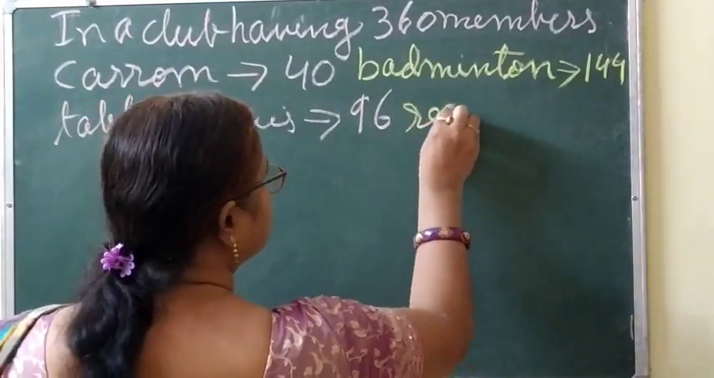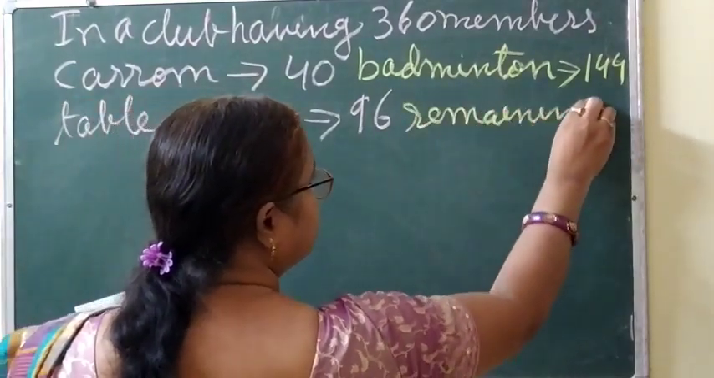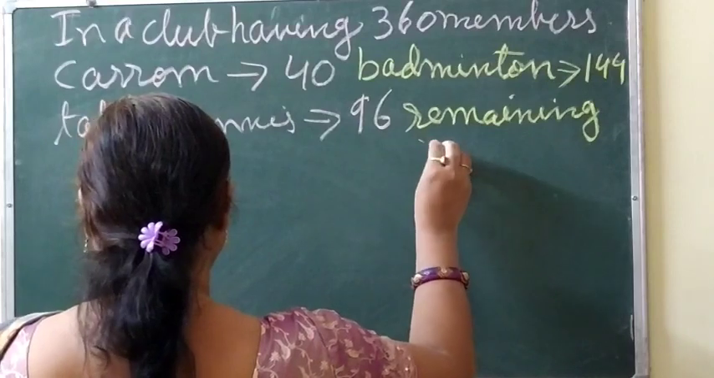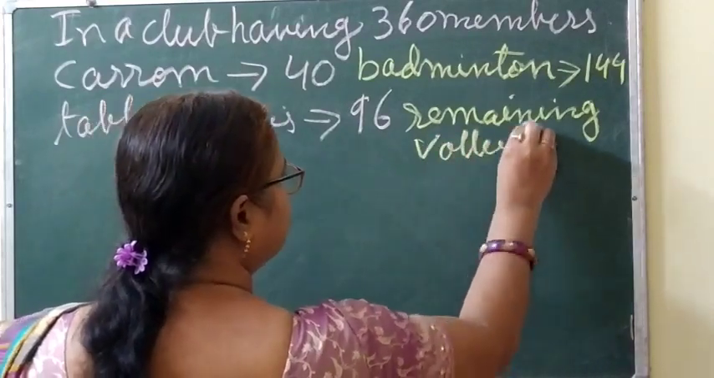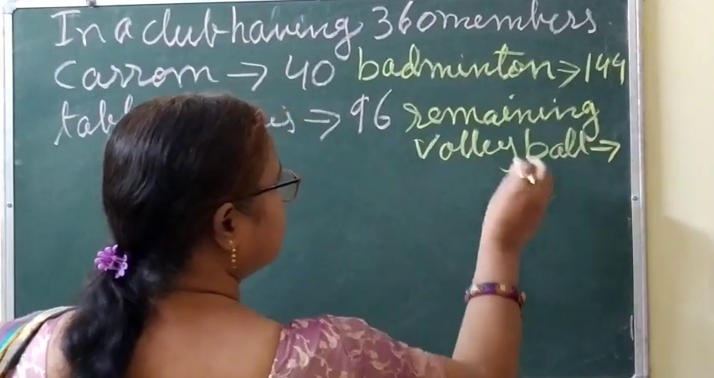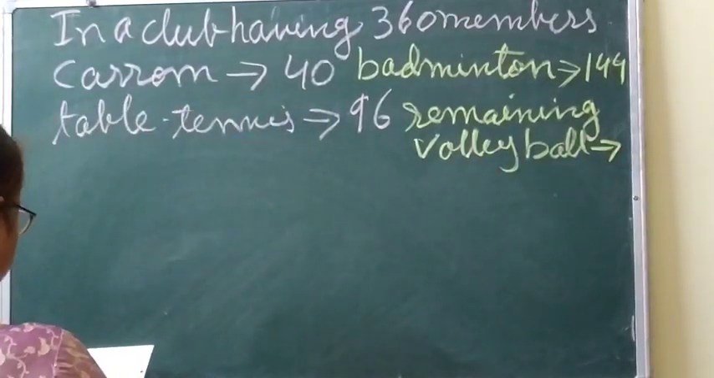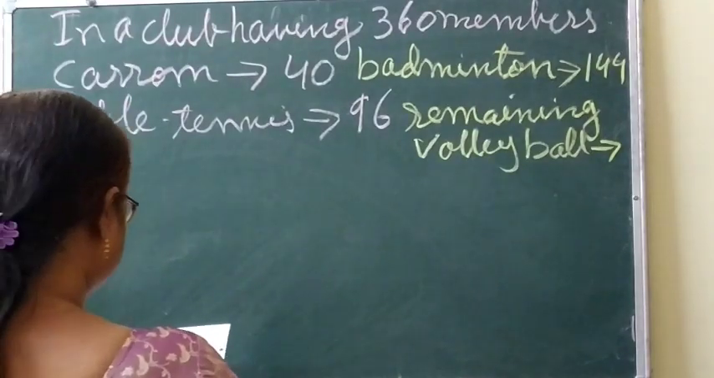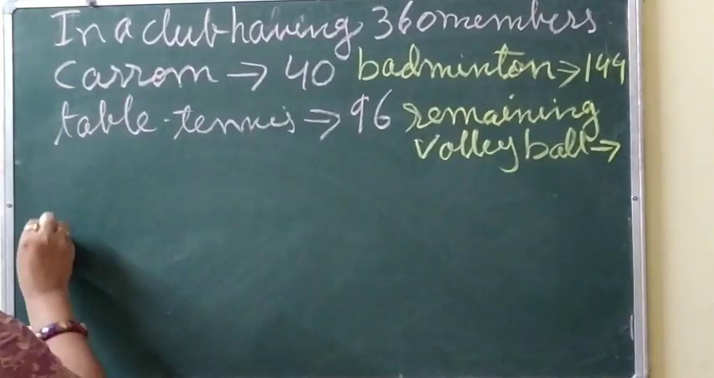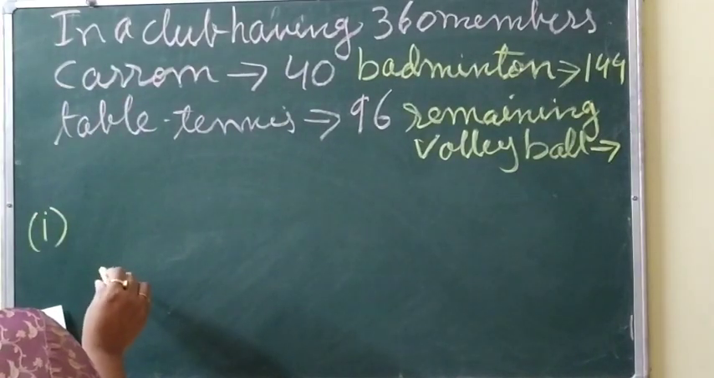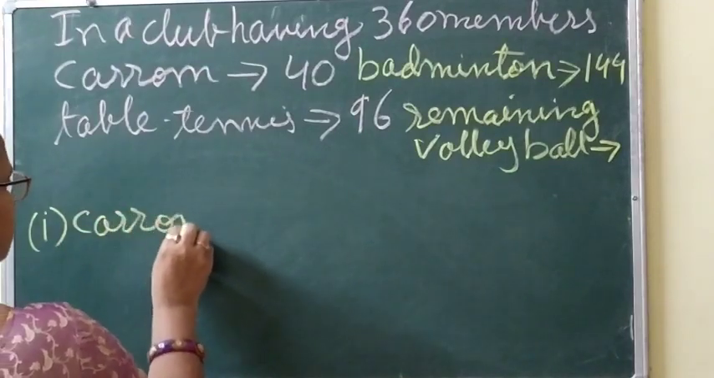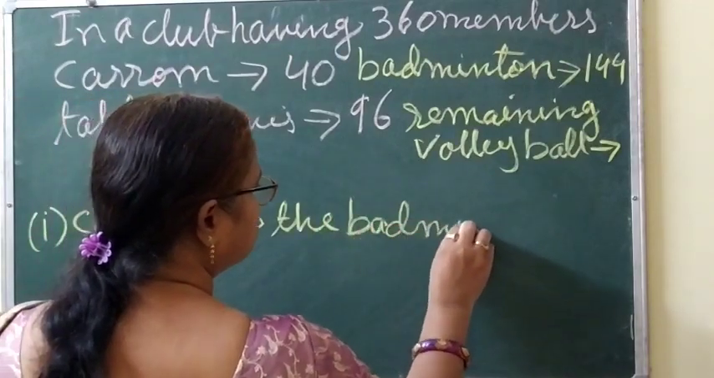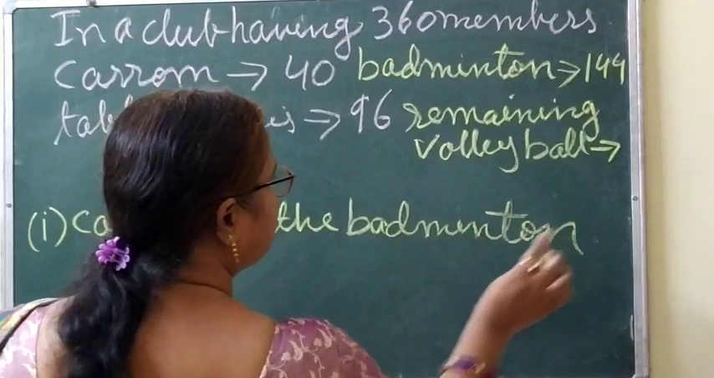So the remaining we have to find out. Remaining play volleyball. Then if no member plays 2 or more games, find the ratio of members who play carom to badminton. Okay, so this is the data.